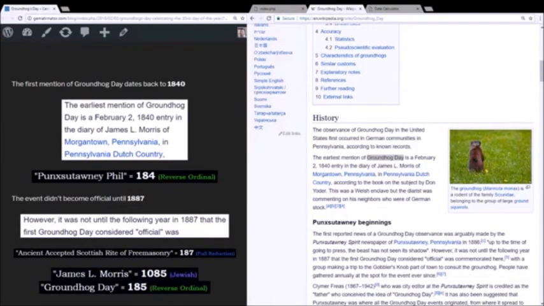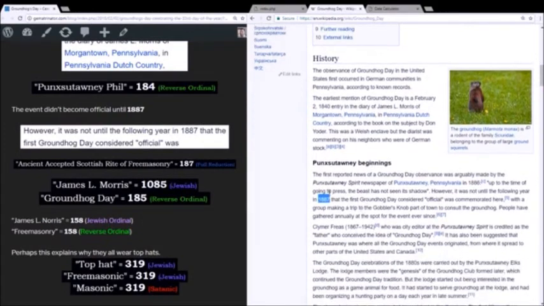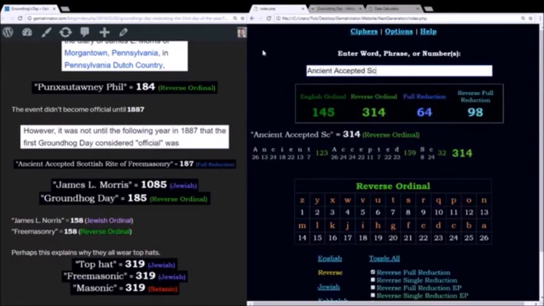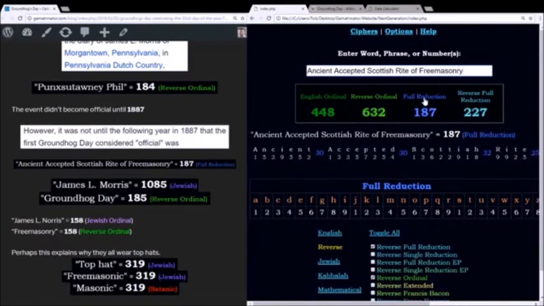And again, Groundhog Day first mentioned in the year 1840. However, the event did not become official until the year 1887. Now here you have the 187, ancient accepted Scottish rite of Freemasonry in English reduction, sums to 187.